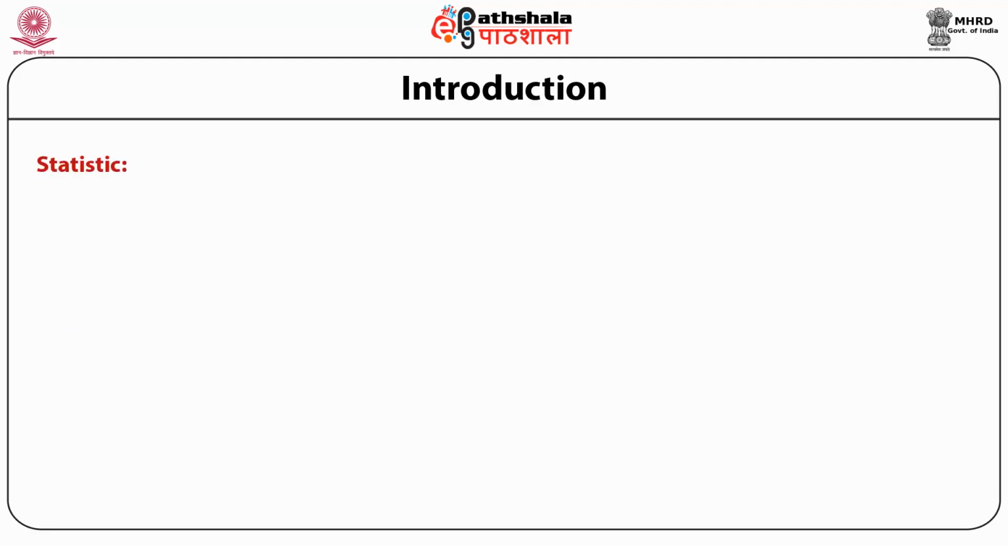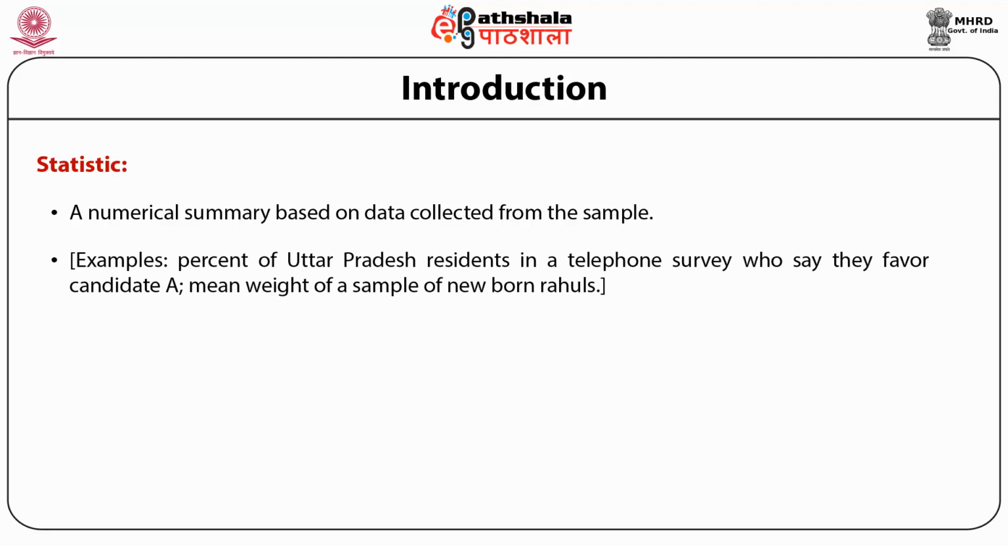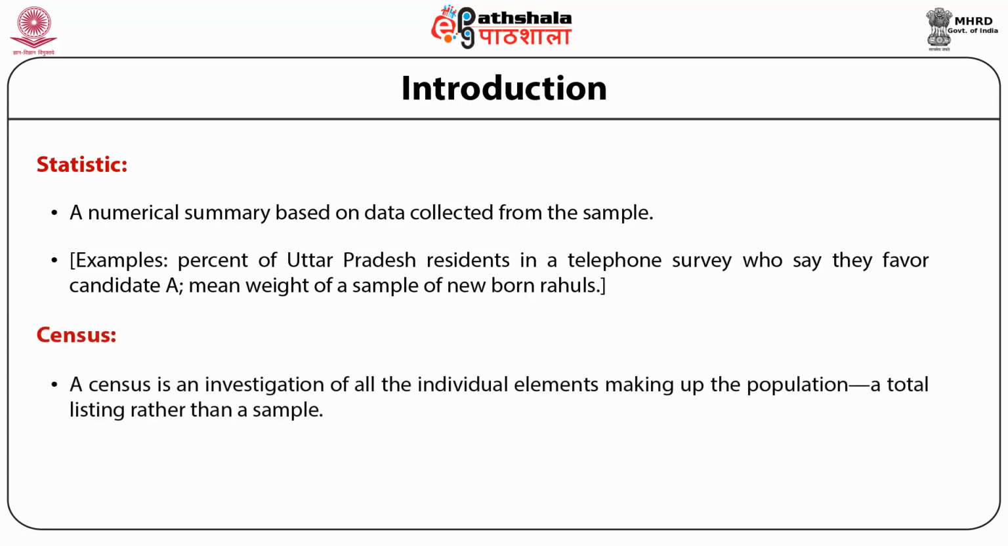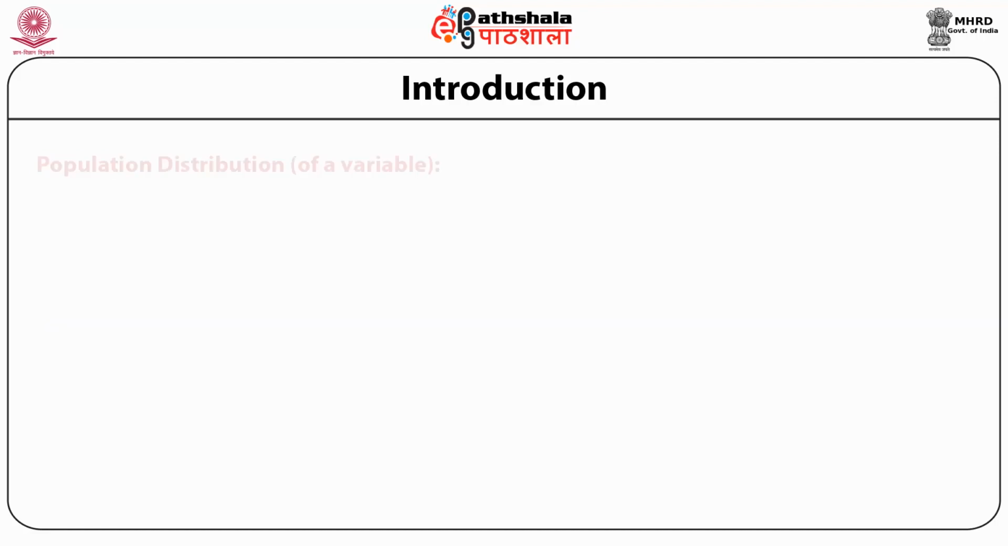Next is statistic: a numerical summary based on data collected from the sample. For example, the percentage of Uttar Pradesh residents in a telephone survey who say they favor candidate A. Second, the mean weight of a sample of newborn Rahuls. Census: a census is an investigation of all the individual elements making up the population, a total listing rather than a sample. Next is population distribution of a variable.